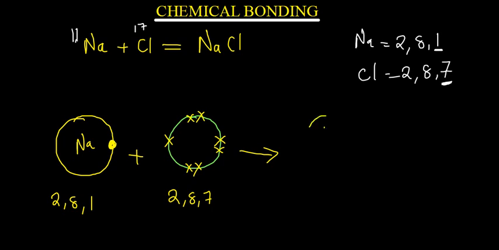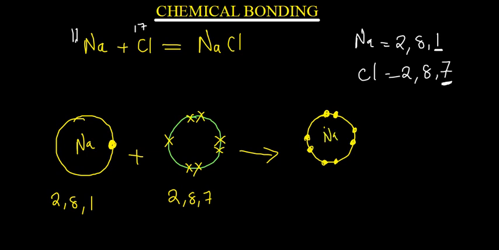So what will remain is that this is gone, so the outermost shell will now remain with 8 electrons. So we are going to see 1, 2, 3, 4, 5, 6, 7, 8, like this. This is going to be our sodium.